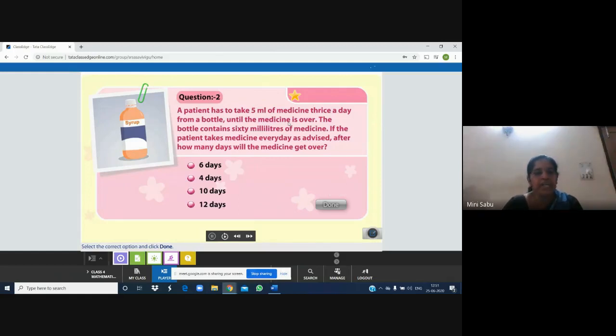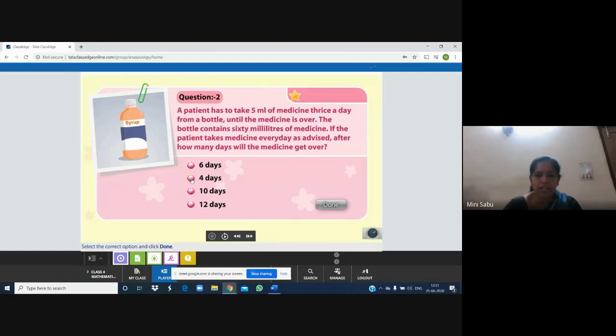So total how many ml does the patient take in one day? 15 ml. But in the bottle there is 60 ml of medicine. So how many days will it take for the medicine to finish? One day 15 ml, second day 15 plus 15, 30 ml, third day 30 plus 15, 45 ml, fourth day 45 plus 15, 60 ml. So how many days? 6 days, 4 days, 10 days, 12 days. Which is correct? What do you feel?